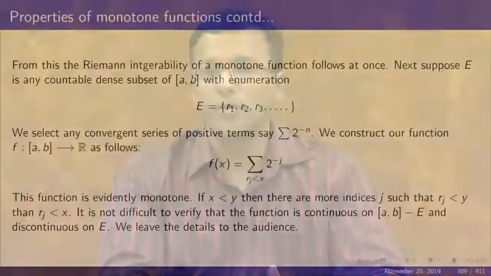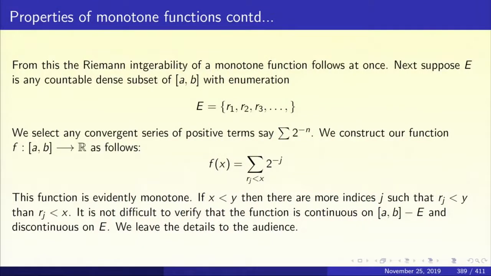Okay, now the Riemann integrability of a monotone function also follows at once. How does it follow? When is a function Riemann integrable? Recall from real analysis that a function is Riemann integrable if and only if the set of discontinuities has Lebesgue measure 0. Because the set of discontinuities of a monotone function is countable and every countable set has Lebesgue measure 0, the set of discontinuities of a monotone function has Lebesgue measure 0,